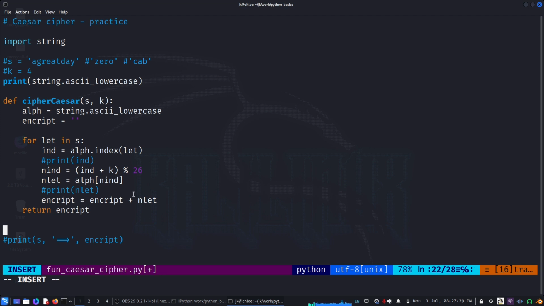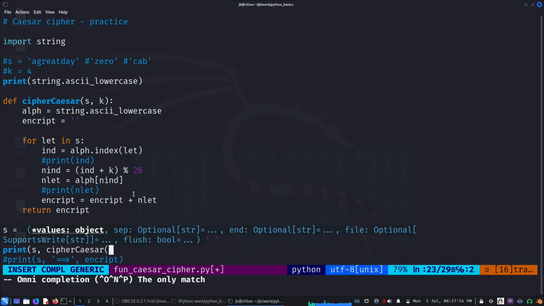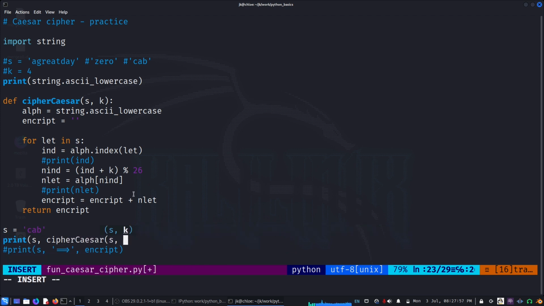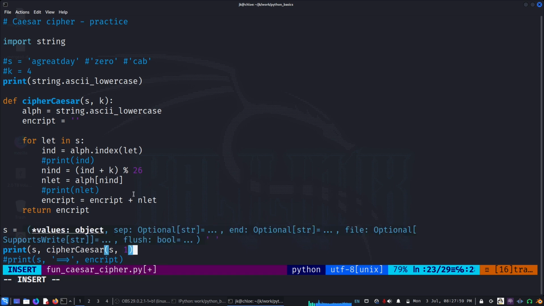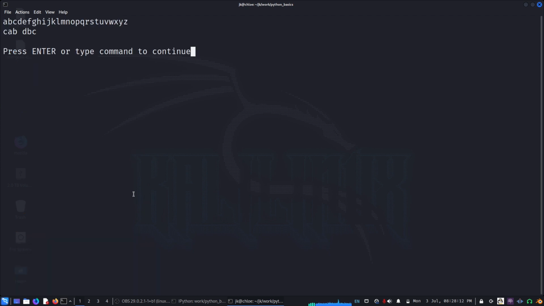And to call this, how will you call it? We can call it something like print. Suppose you define s equal to, say, CAB, and then print cipher of s comma k, for example. Let's keep k as 1, so it's easy for me. So it looks like it is going to work. Let us test it. Yeah, CAB, so C becomes D, A becomes B, and C.